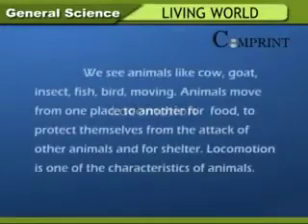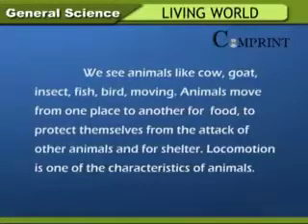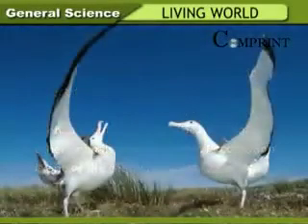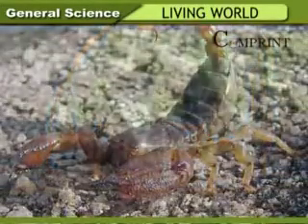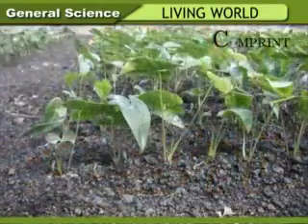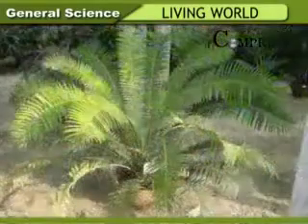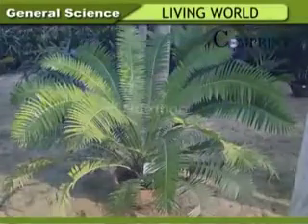Locomotion. We see animals like cows, goat, insect, fish, bird moving. Animals move from one place to another for food, to protect themselves from the attack of other animals, and for shelter. Locomotion is one of the characteristics of animals. Animals possess different organs for locomotion. These are called locomotory organs. Plants do not move. They remain where they are throughout their life. They are fixed firmly into the soil.